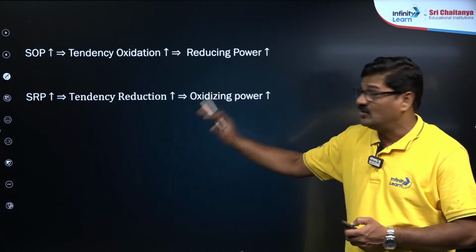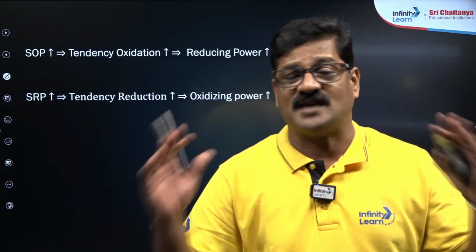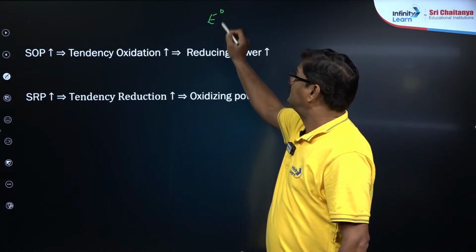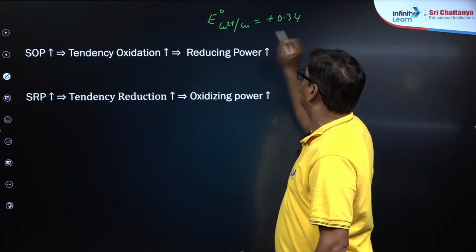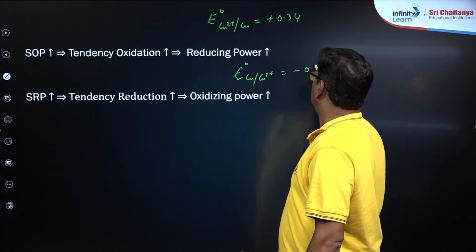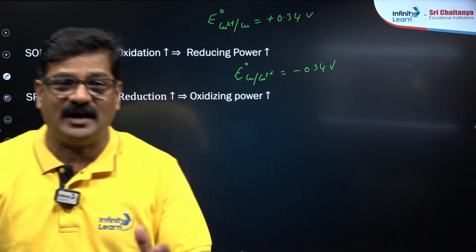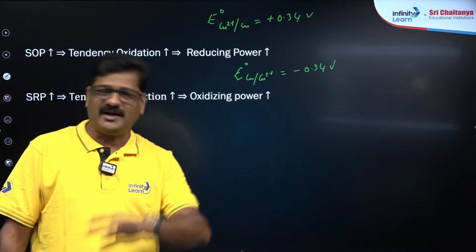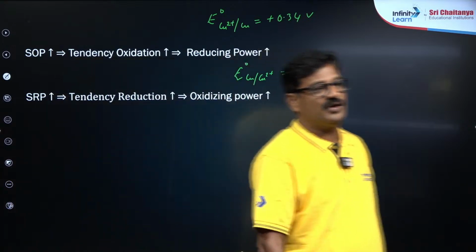The SRP value and SOP value magnitude for a metal is going to be the same, but its sign is going to be absolutely different. For example, E0 for copper 2 plus to copper is going to be plus 0.34, and E0 for copper to copper 2 plus is going to be minus 0.34 volts. What I mean to say here is there is no rule that SOP value should be negative and SRP value should be positive. It could be negative or positive. If SRP value is positive, with respect to it the SOP value is going to be negative.